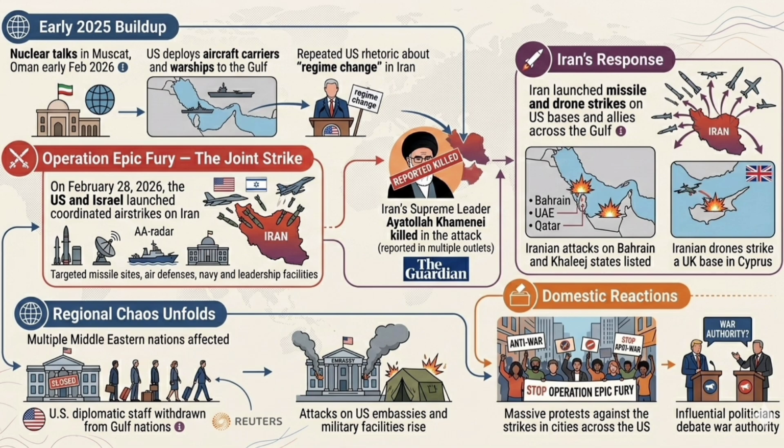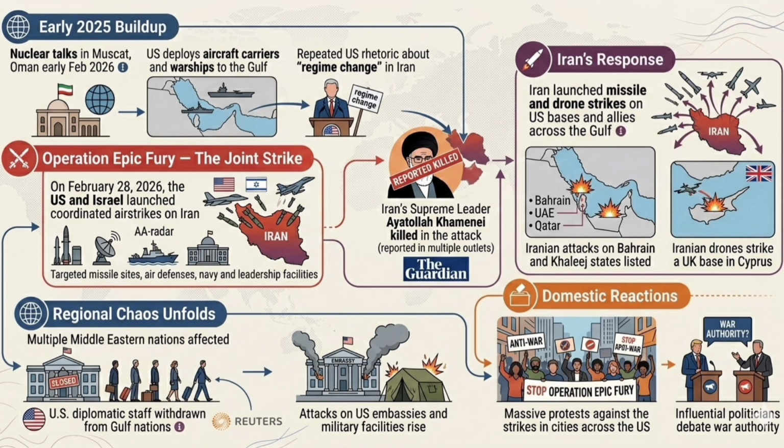On February 28, 2026, the U.S. and Israel launched coordinated airstrikes on Iran, targeted missile sites, air defenses, navy and leadership facilities. Iran's supreme leader Ayatollah Khamenei killed in the attack, reported in multiple outlets, The Guardian. Iran's response: Iran launched missile and drone strikes on U.S.